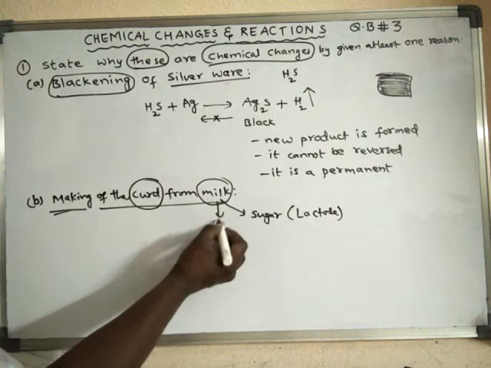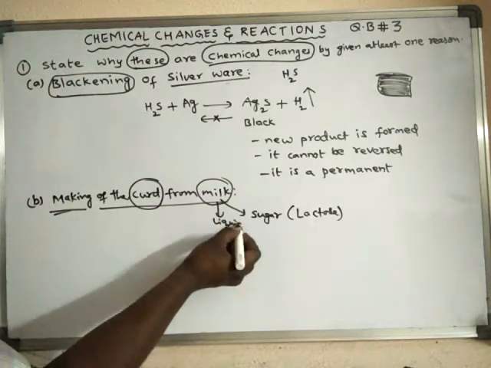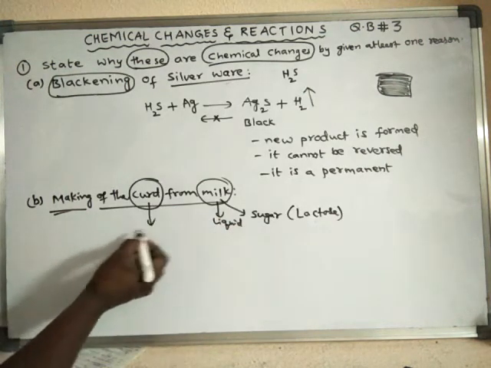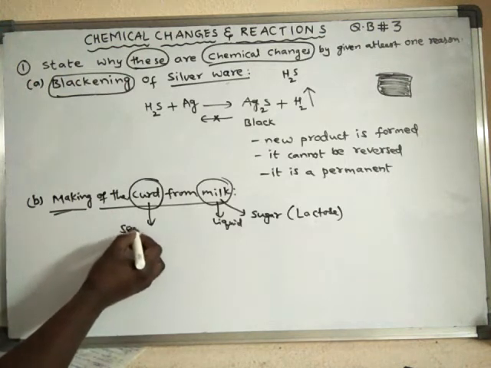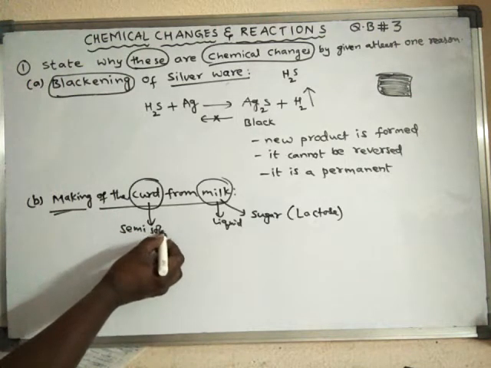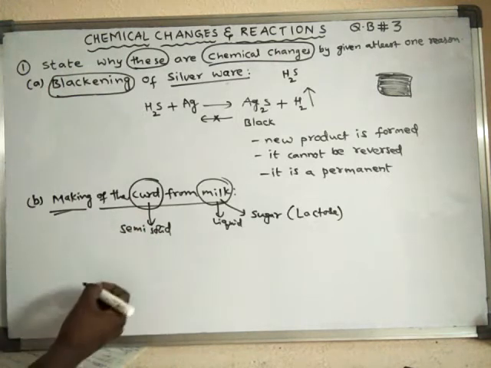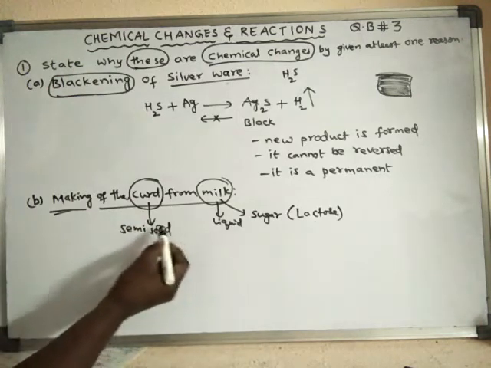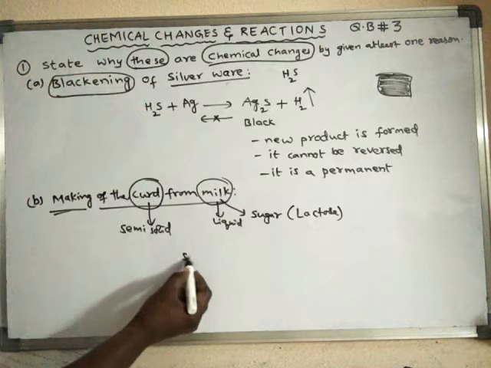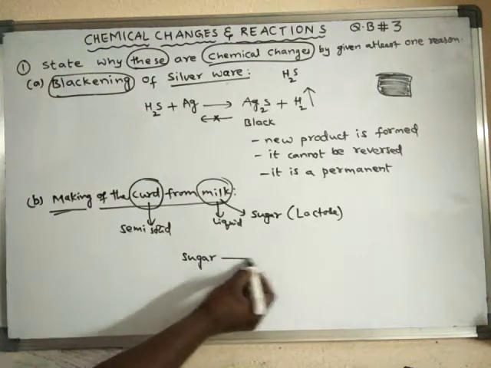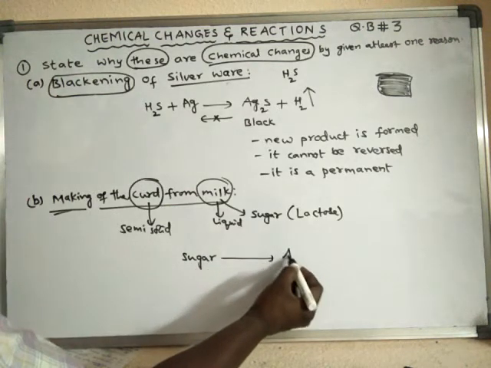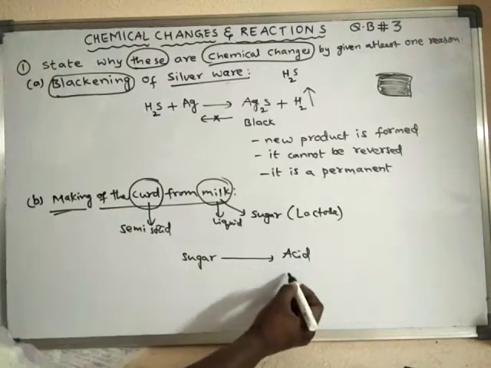Milk is liquid in state, whereas curd is a semi-solid substance, and it contains acid. The sugar is converted into acid. Which acid is it?